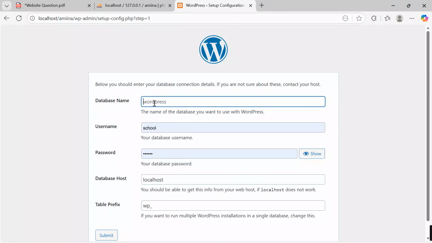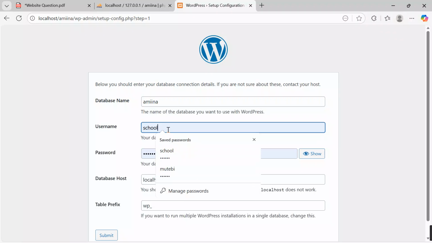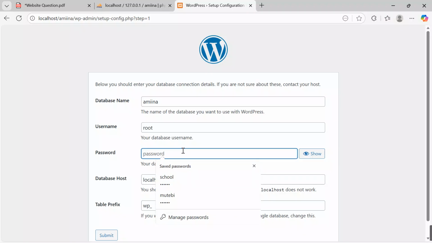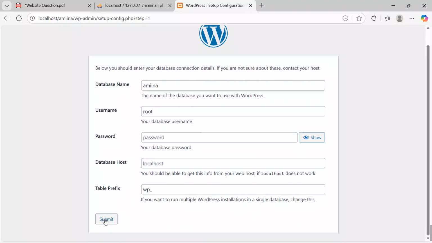Over here, I will say database name. I will put Amina to keep it simple. Then the username again here. Please keep this in mind: the default username that you have to use at this page is root. That's the default one. Password, let's keep it blank, without a password. Then come and say submit.